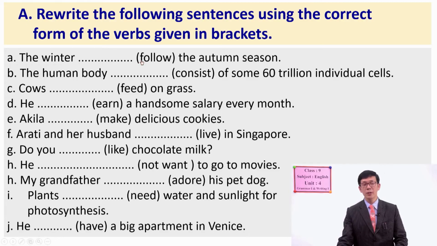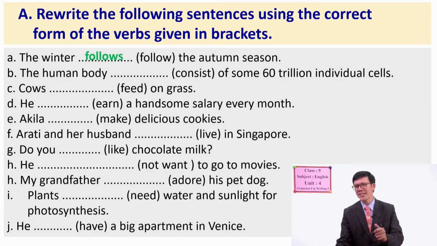If it is singular, the verb changes, right? And if it is plural, the verb doesn't change, right? So what did you guess? Very good. You might have guessed correctly. Well done. The winter follows the autumn season.